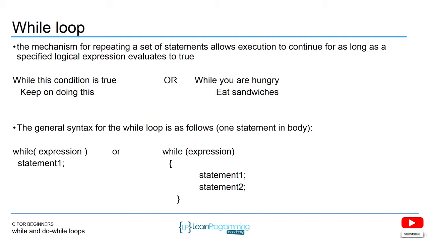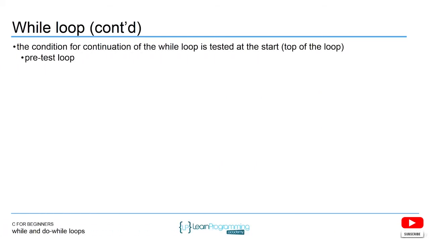The expression goes inside the parentheses just like the for loop and the if statement. The expression here is different from the for loop in that it's a single exit condition. It's just the expression. You don't initialize the loop control variable. You don't modify the loop control variable in between the parentheses. It's just the expression, just the exit condition.